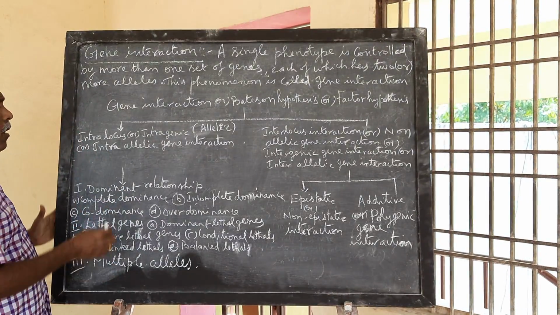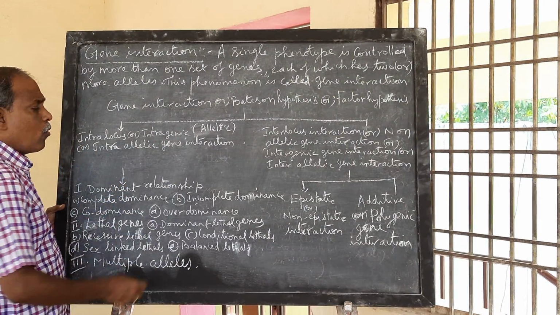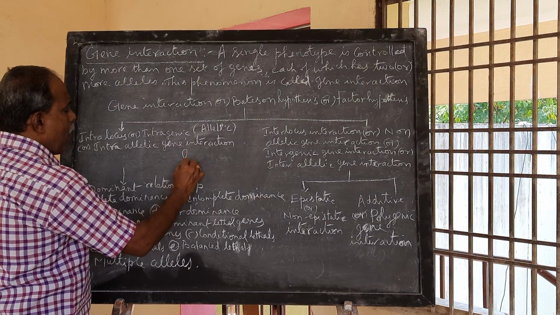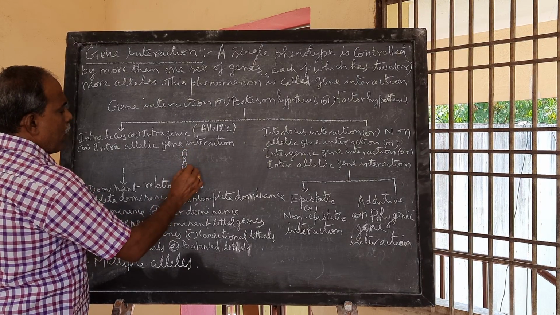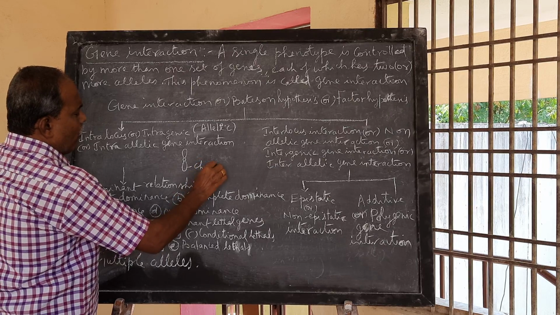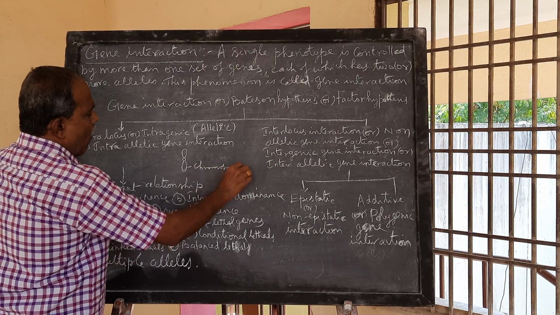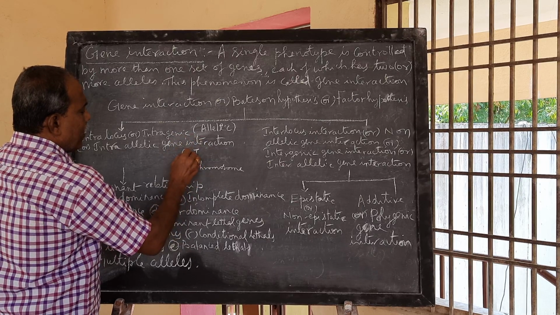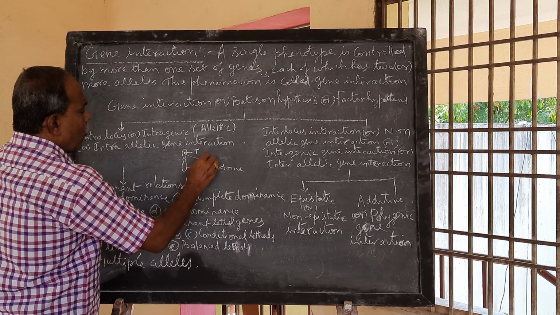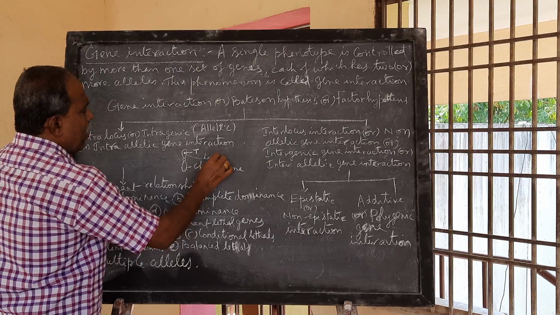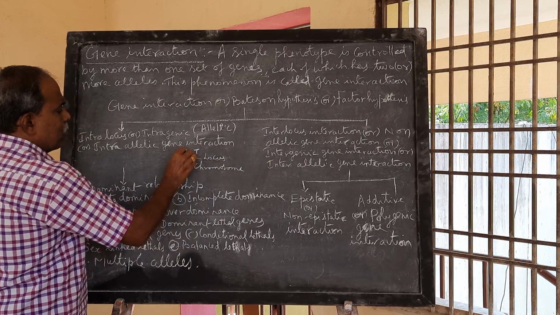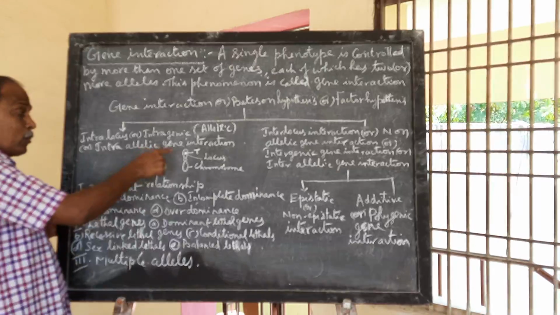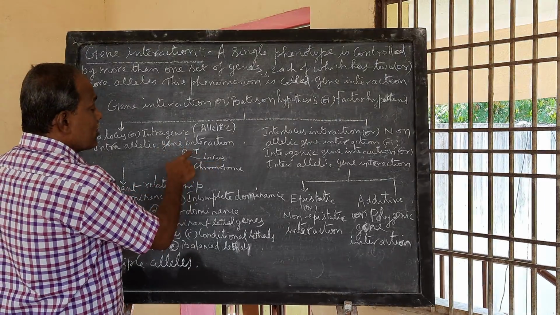What is a locus? The point at which a gene is located on a chromosome is called locus.